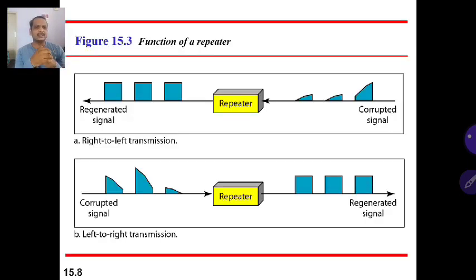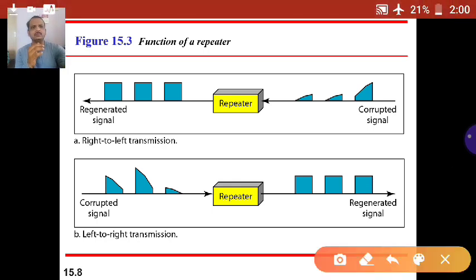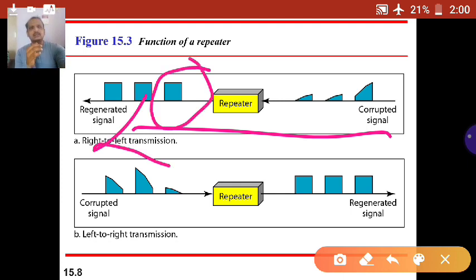Here we can easily understand that in the first picture, the data is traveling from right to left. This is the original signal, having its shape like pulses. With respect to distance, when it moves, it loses its shape. That we call attenuation.